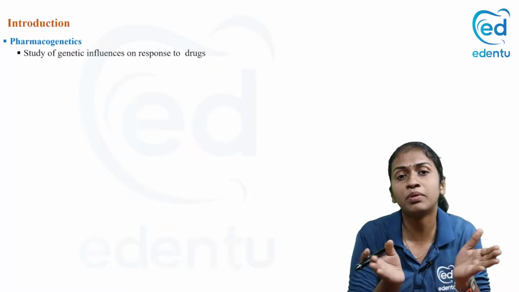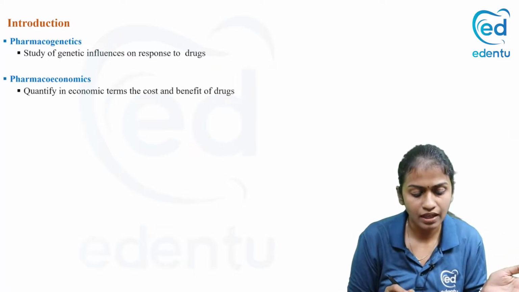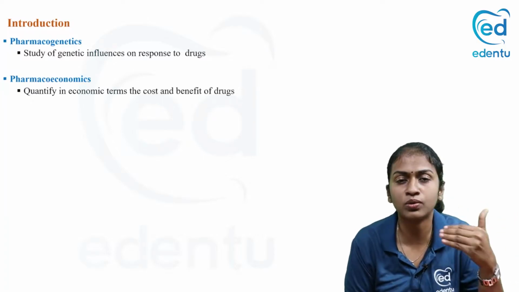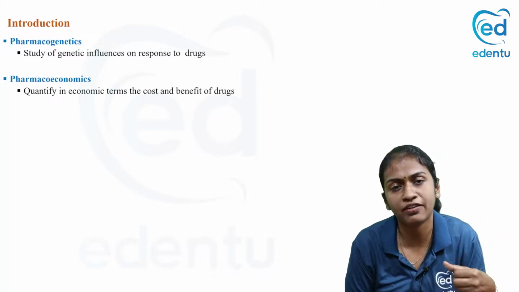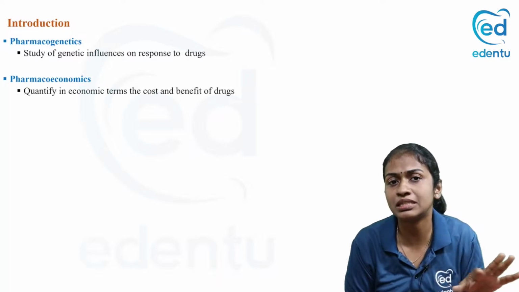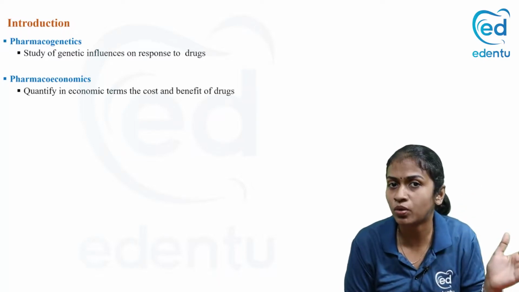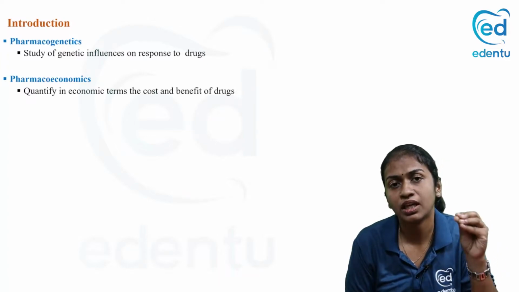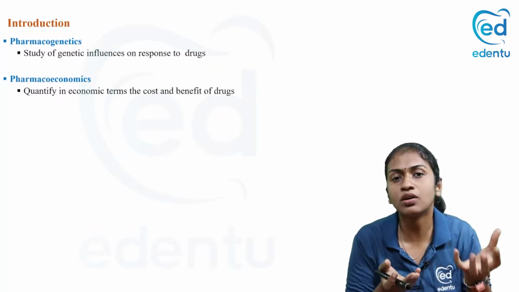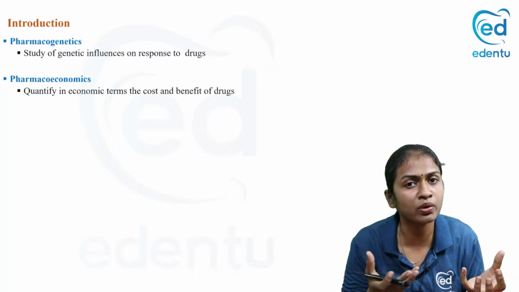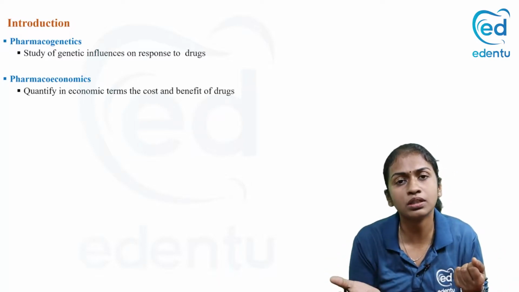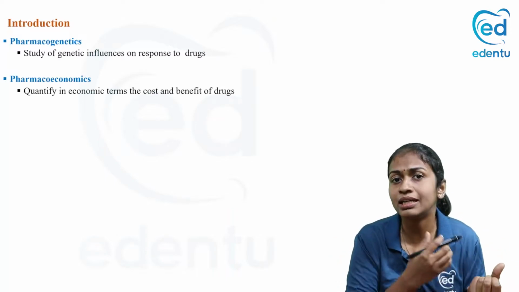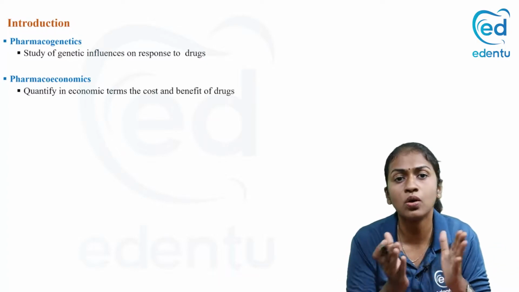These are different branches of pharmacology. Then we have pharmacoeconomics. You just need to know what is meant by these terms; you need not go in depth, but you should be familiar with them. Pharmaco again means drug, and economics has to do with money. So you are quantifying the cost as well as the benefit, the cost-benefit ratio. There are different types of pharmacoeconomic analysis where we weigh the cost of the treatment against its effectiveness, taking into account both quality and quantity. Quality of life is also a part of this evaluation.